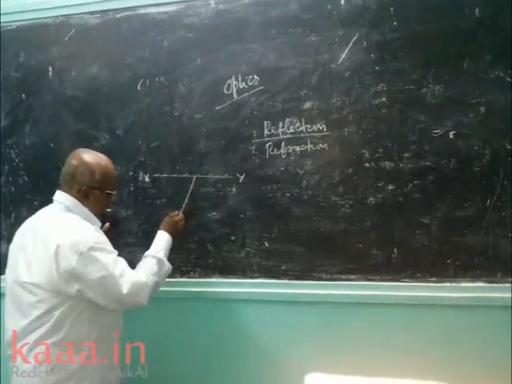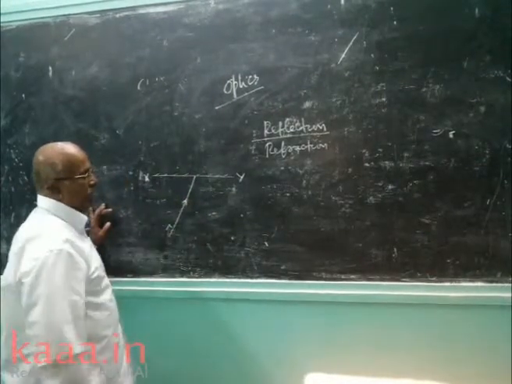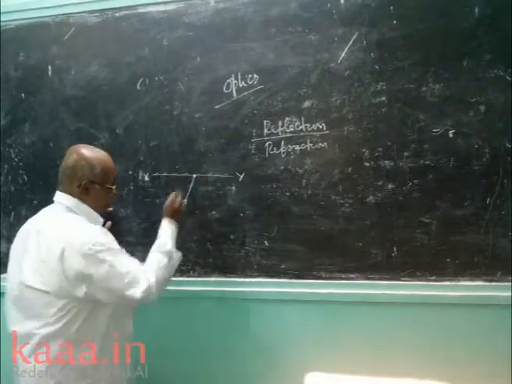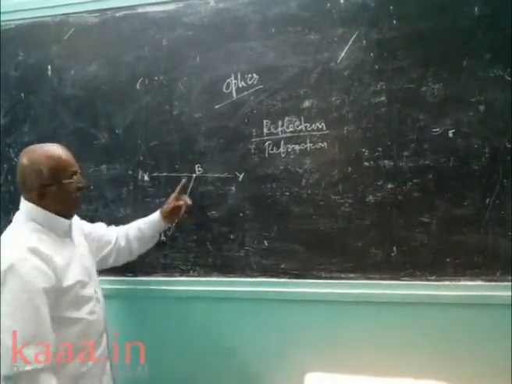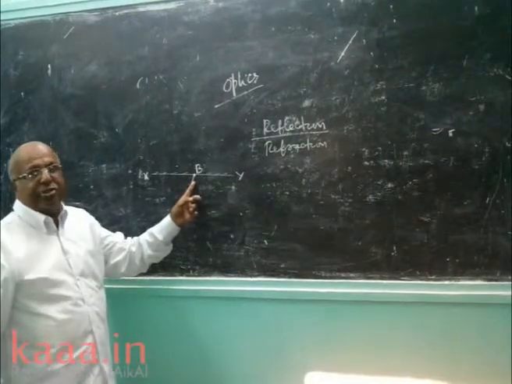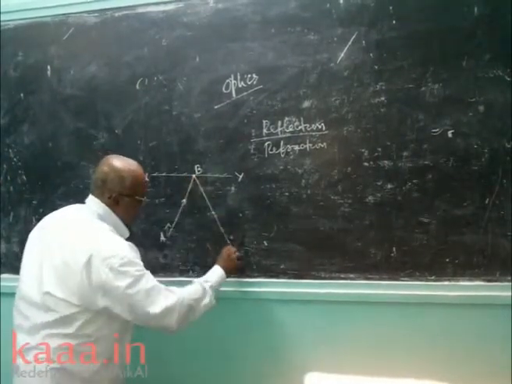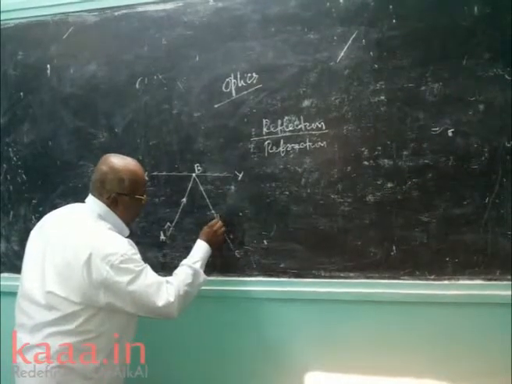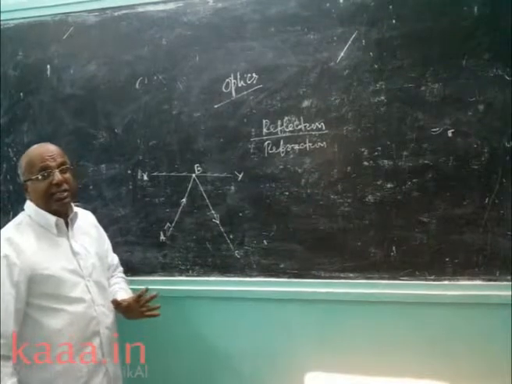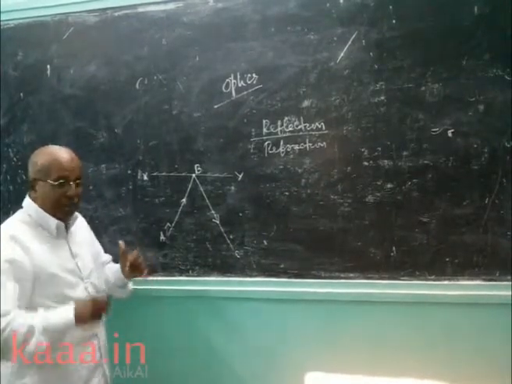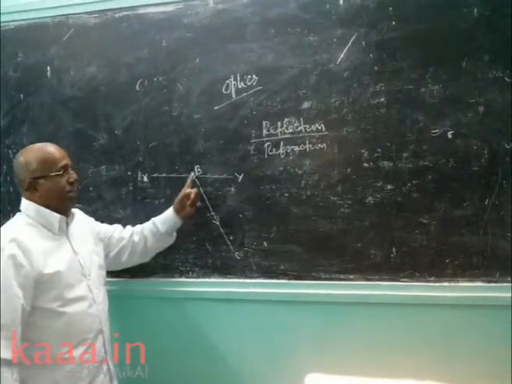A ray will go from the object to the plane mirror and fall at this point, B. Now AB is called the incident ray. It gets immediately reflected. BC is called the reflected ray. The arrow mark is very important. Then only we can identify which is the incident ray and which is the reflected ray.